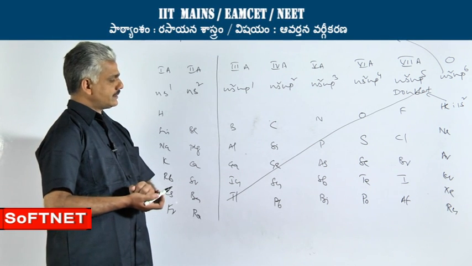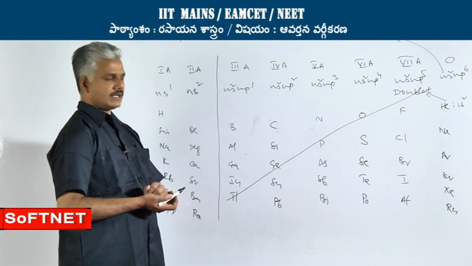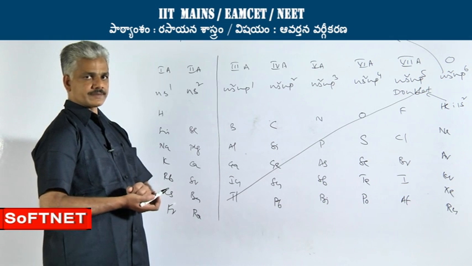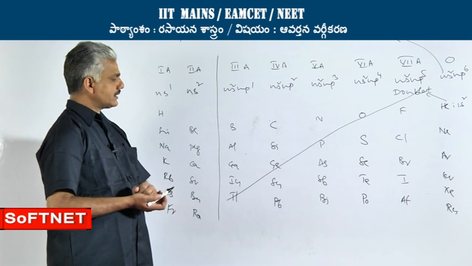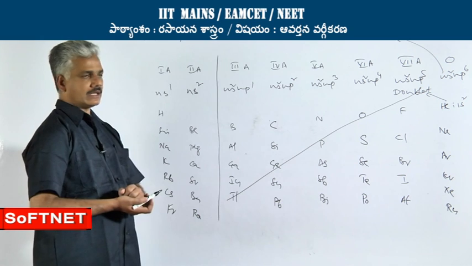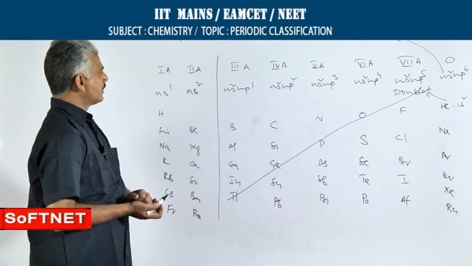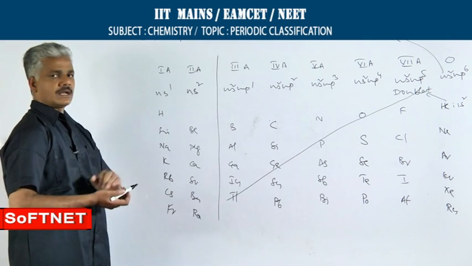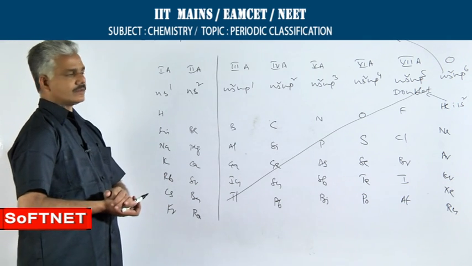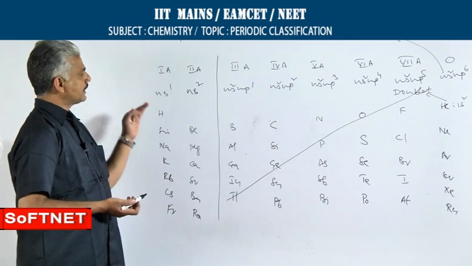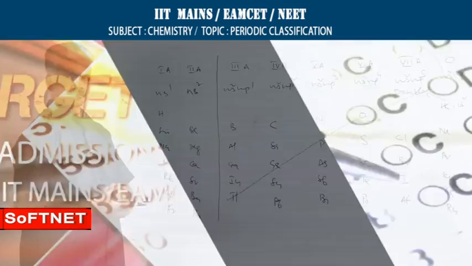The elements present below the diagonal are generally metals, and the elements present along the diagonal are considered semi-metals. So, that is the classification of elements into groups, the A type of groups.